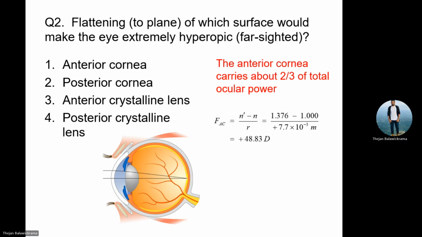In this patient. Understood? So the same thing, if you apply here 7.2 instead of 7.7, the power will go to 56. In the same place, if you put 8.7 instead of 7.7, then the power will reduce to 30. Understood? So if you flatten the cornea, there is more hyperopia, and if you steepen the cornea, the patient becomes more myopic. Understood? In which condition?